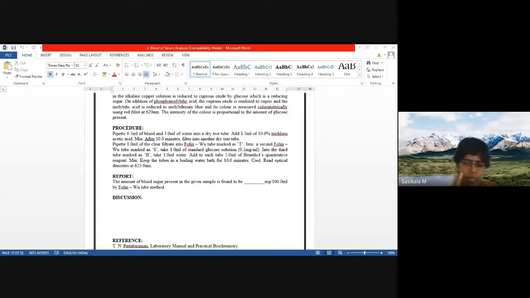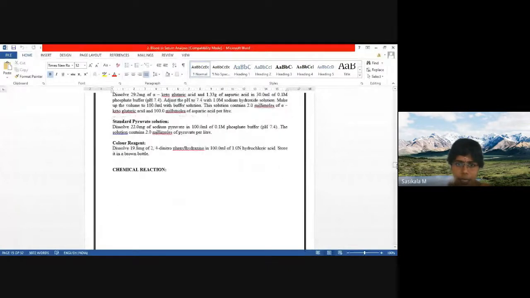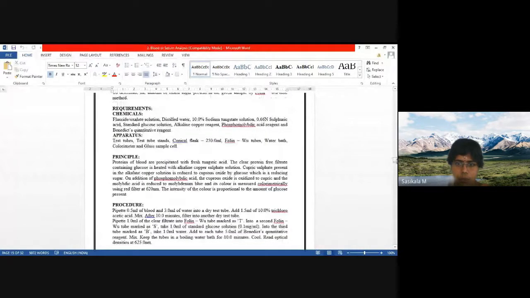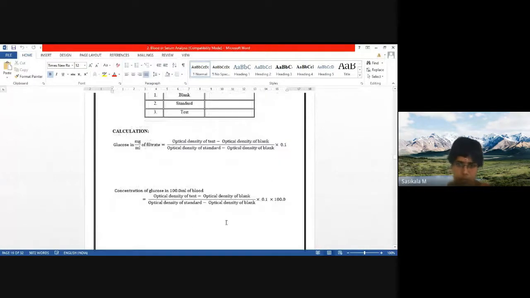So think that the green color has formed due to this chemical reaction, and the color intensity is observed at 625 nanometers in the colorimeter. Then the readings, the optical density or absorbance obtained from the colorimeter, are substituted in the formula to calculate the amount of glucose present in the sample. In the first calculation, you are doing it in milligram per ml, and in the second calculation, in milligram per deciliter. This deciliter value should be written in the report.